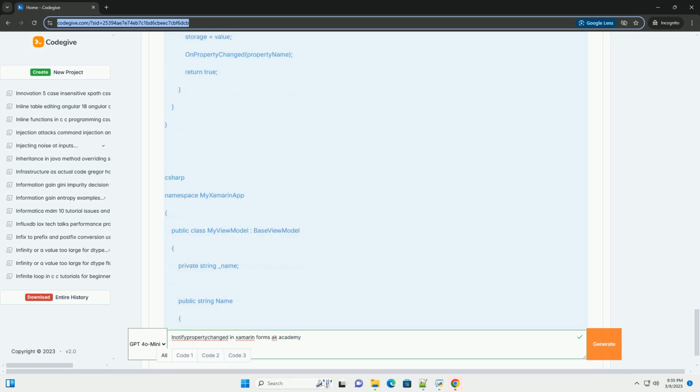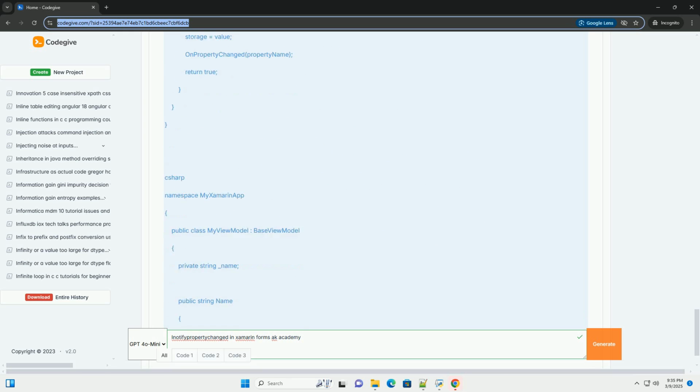Changes in your view model are automatically reflected in the UI without requiring extensive manual updates. Testability. It makes view models easier to test since you can verify that the PropertyChanged event is raised when expected. Data binding features. It enables advanced data binding features like two-way binding, value converters, and more.